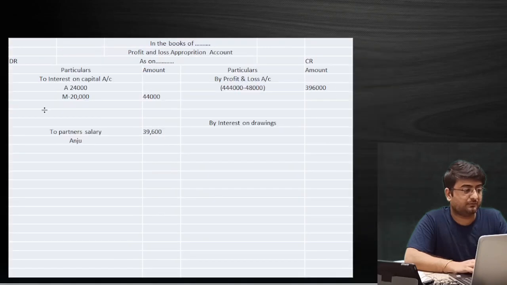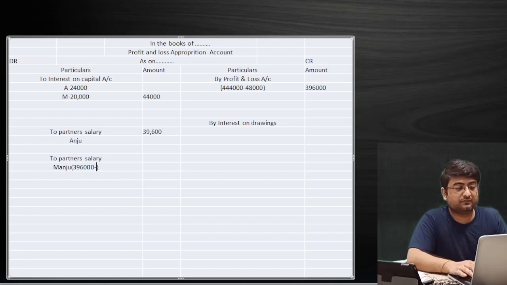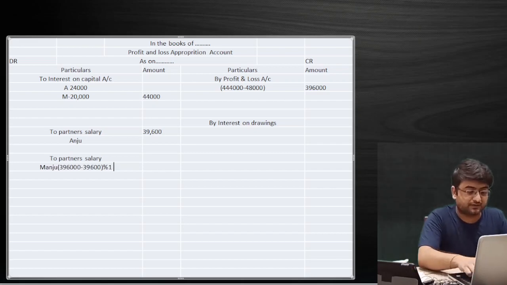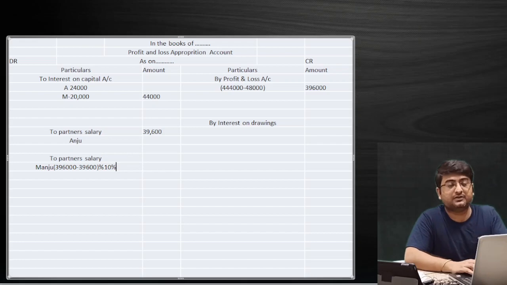We'll go to the PL appropriation account first, and we'll write to partner salary. To partner salary, we have Manju. So what will happen in case of Manju? The calculation will be as it is: 3,96,000 rupees minus the salary which went to Anju, 39,600. Okay. Now whatever amount comes, we will calculate 10% of that amount only. So now in the Microsoft Teams chat option, post the commission that will go to Manju. Do it fast. I'm seeing your chat.